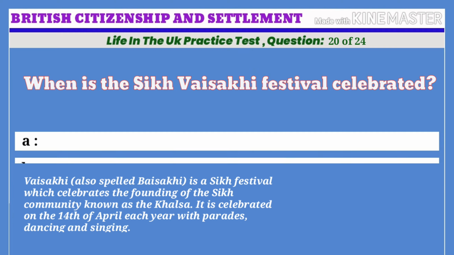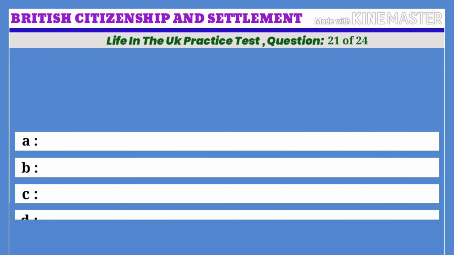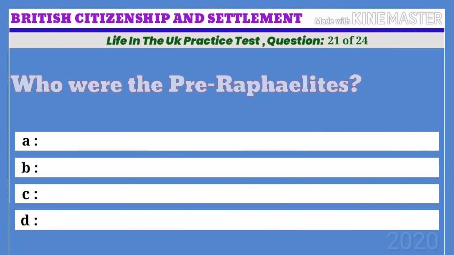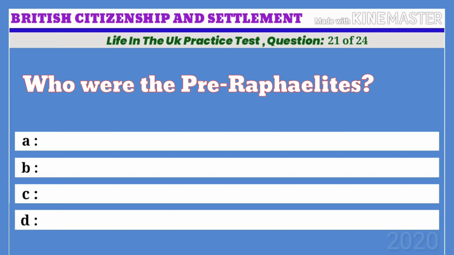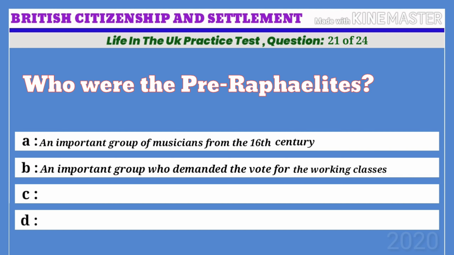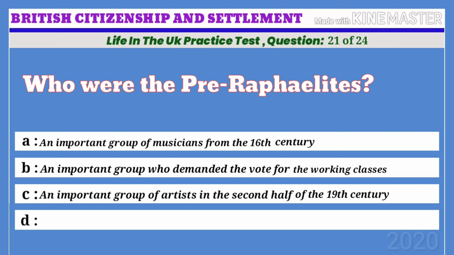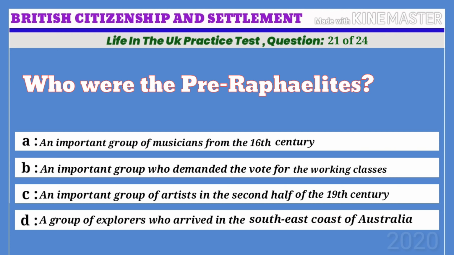Life in the UK practice test. Question 21 of 24. Who were the Pre-Raphaelites? A. An important group of musicians from the 16th century. B. An important group who demanded the vote for the working classes. C. An important group of artists in the second half of the 19th century. D. A group of explorers who arrived in the southeast coast of Australia. The correct answer is C.